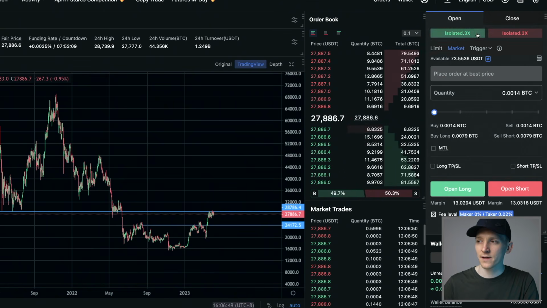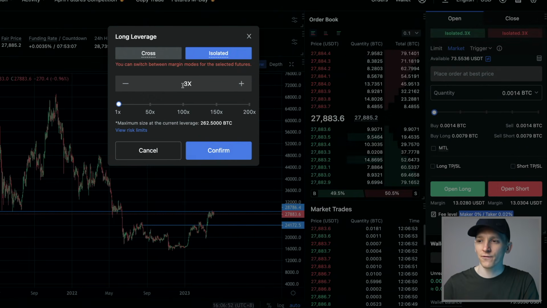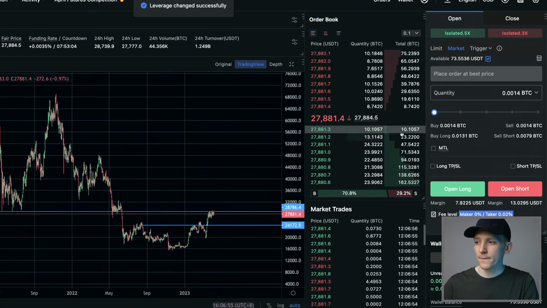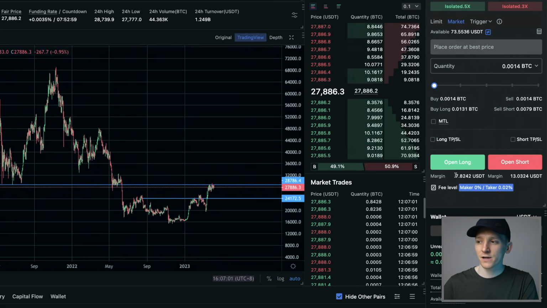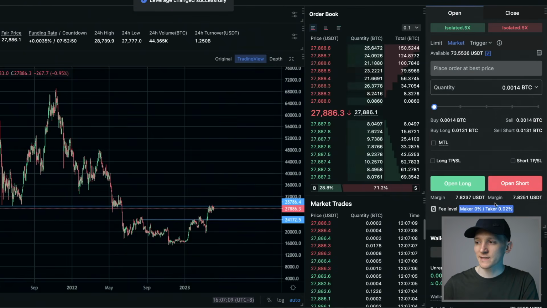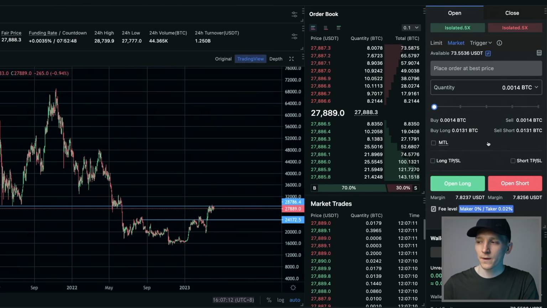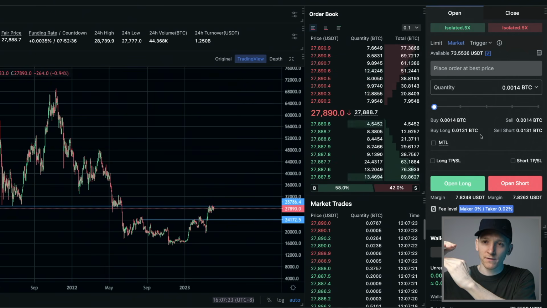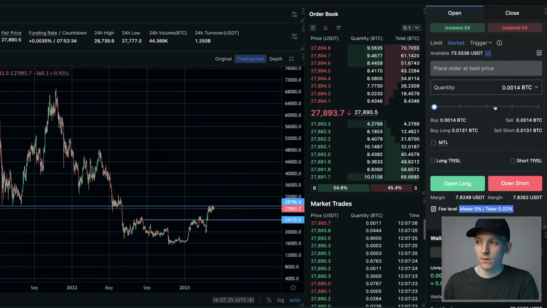Now, if I change this to 5, and keep it isolated, you can see I now need much less capital down for that trade. So I can change this to 5x as well. And you can see that 13 now changes to $7.80. So all that you've done with increasing leverage is decrease the amount of margin that you need to put down to fund that position. What you've also done is brought up the liquidation price of your trade as well, and you have to keep that in mind. So more leverage does not change the trade size.